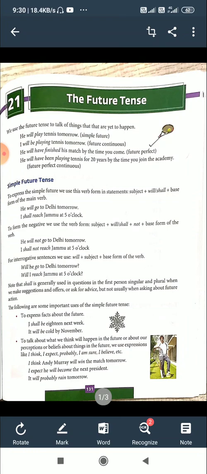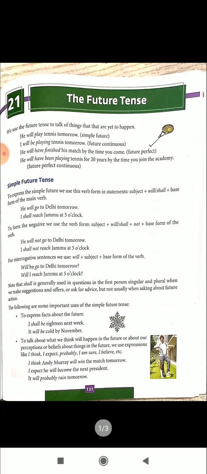To express the simple future, we use this verb form in statements: subject plus will or shall plus base form of the verb. He will go to Delhi tomorrow. I shall reach Jammu at 5 o'clock. Will go is future tense. Shall reach is future tense.